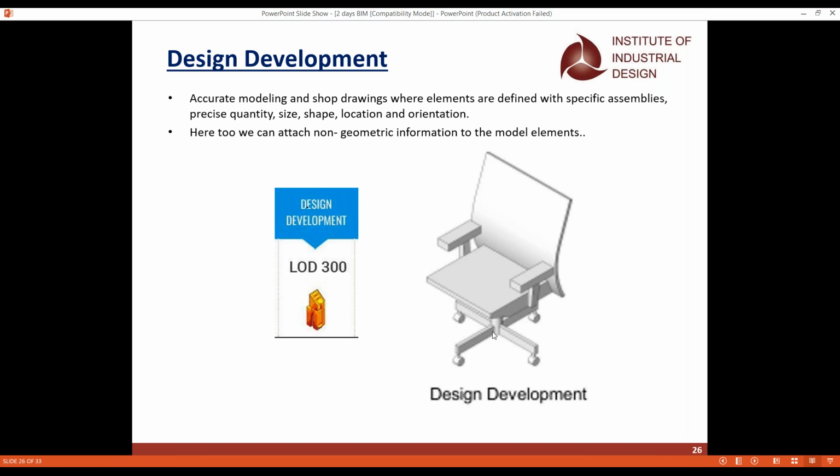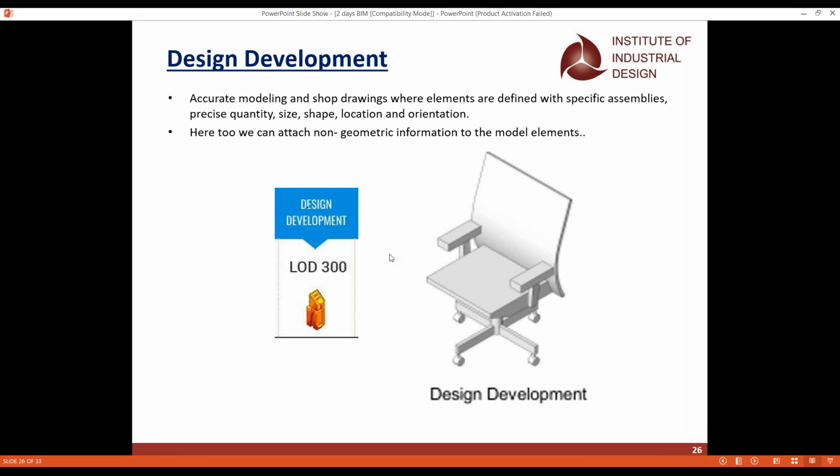Like how you want your chair to be. This is an example of a chair, and you can see what the thickness of the chair is, what the rest part is, how the fillet part of the rest should be, the back portion, and the wheeling. Everything should be done in LOD 300. And whenever you give any model or documents with respect to LOD 300, make sure that you give them with the precise quantity, the assembly portions, and also the size, shape, location, and orientation.